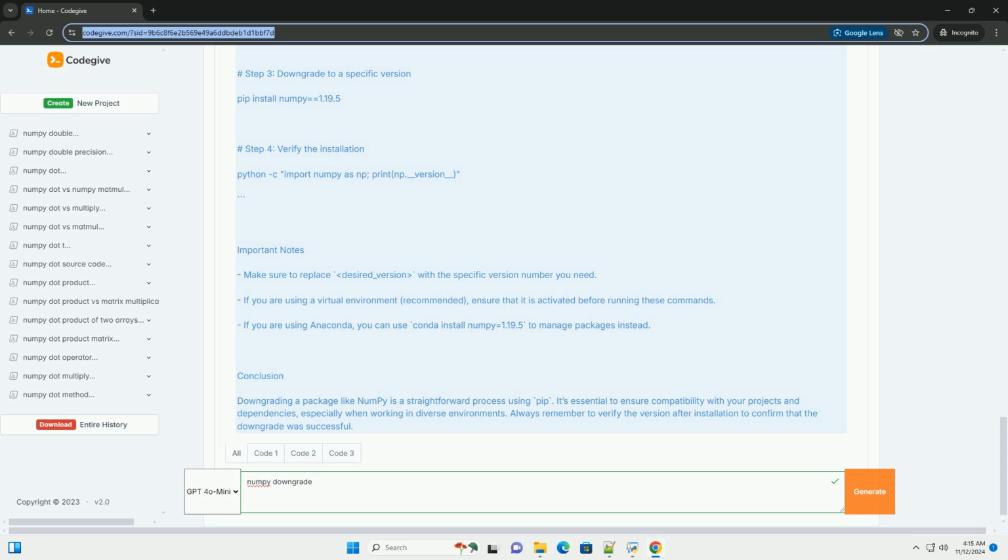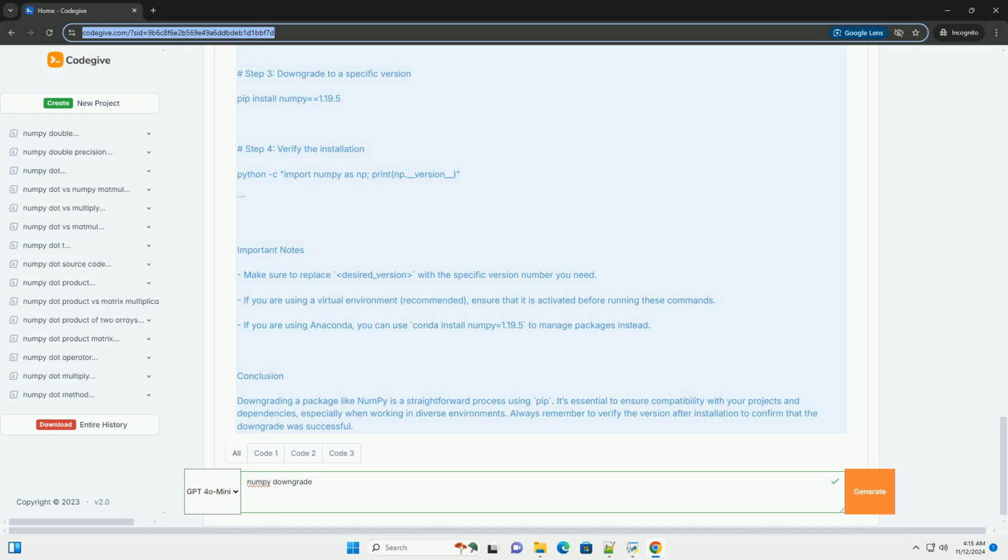Step-by-step guide to downgrade numpy. Step 1. Check your current numpy version. Before downgrading, it's a good idea to check the version of numpy you currently have installed. You can do this by running. Step 2. Uninstall the current version, optional. While pip can handle downgrades automatically, you might want to uninstall the existing version first to avoid any potential conflicts.